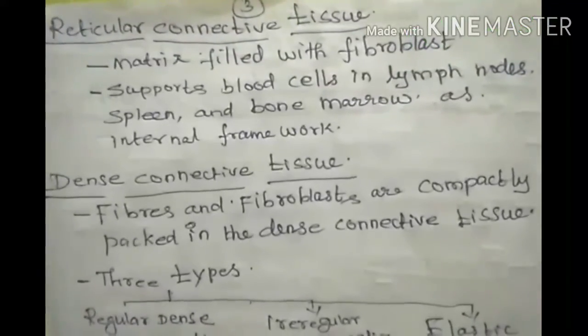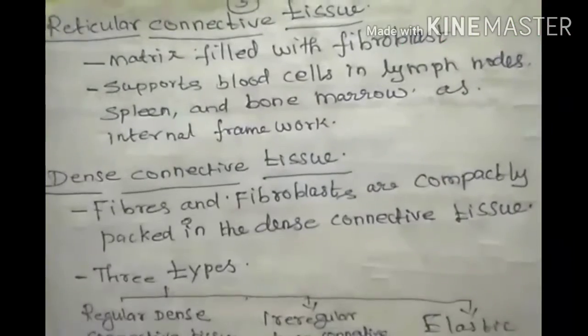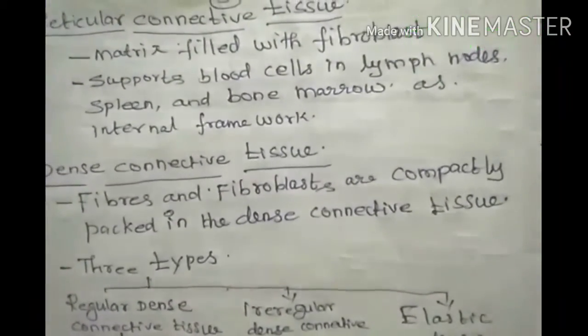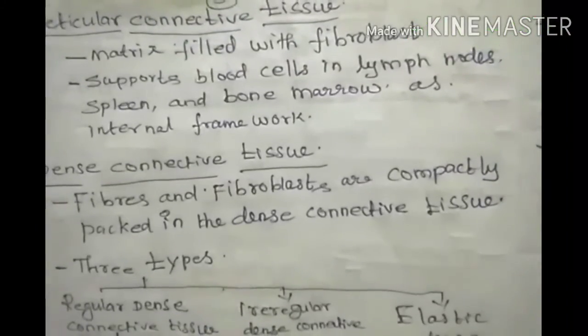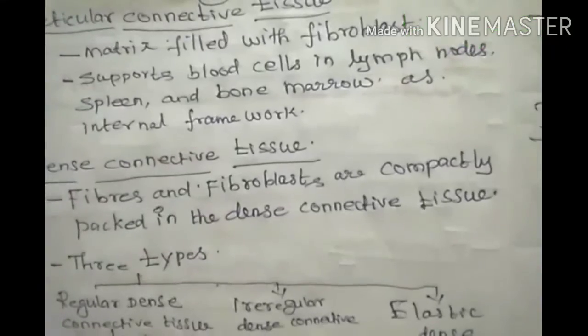So next, discuss about the reticular connective tissues. Reticular means matrix filled with fibroblasts. It supports blood cells in the lymph nodes, spleen and bone marrow as the inner framework.